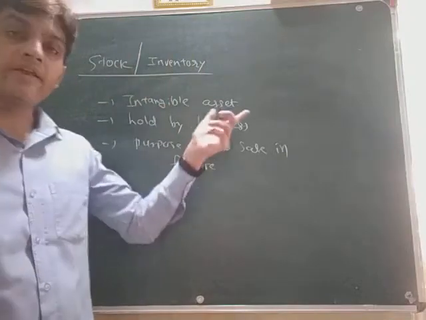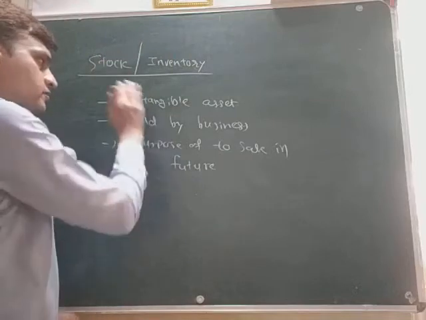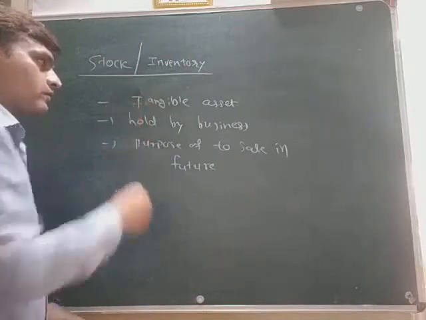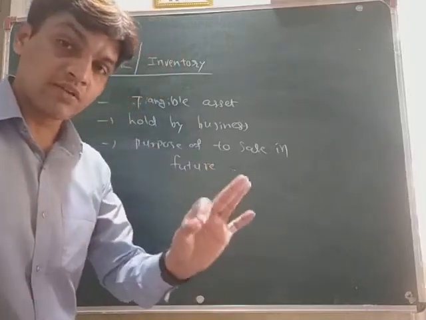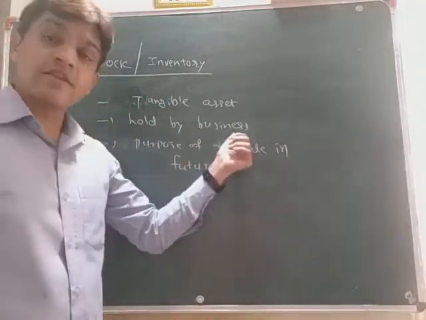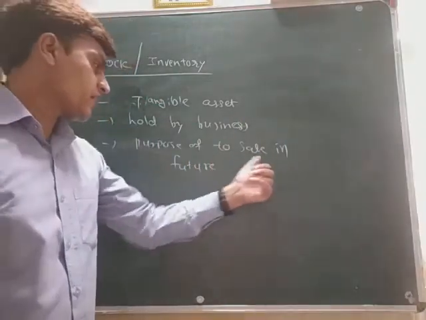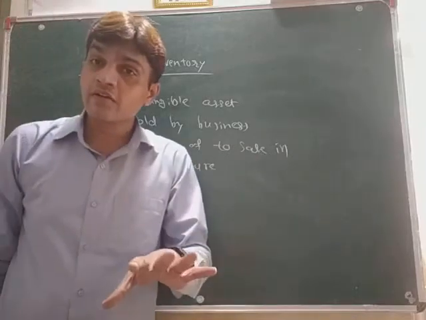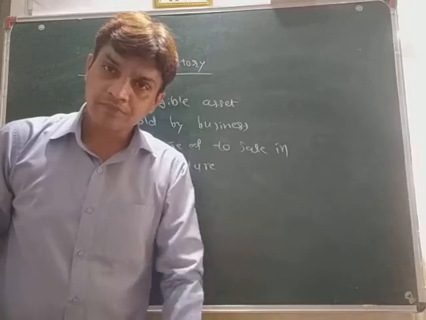Number one, intangible asset है वो, sorry, tangible, intangible नहीं, tangible, my mistake. Because it is physical in form, we can touch it. Yes, we can feel it, we can see it, whatever. So it is tangible asset. It is held by business. Business के पास वो होता है. Purpose is to sell in future. क्यों होता है? To sell in future. That is called stock. Okay.